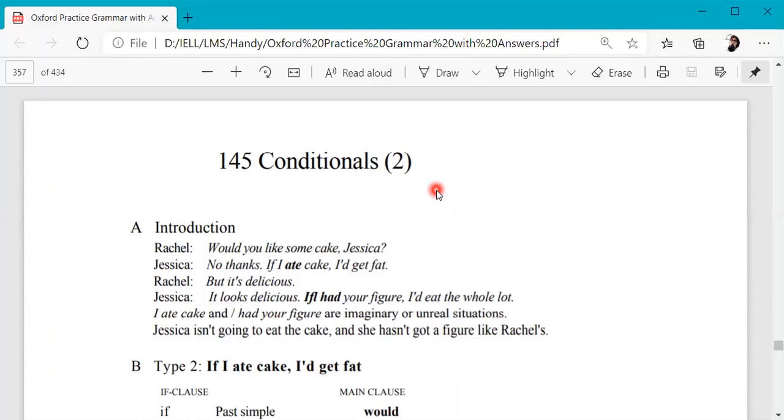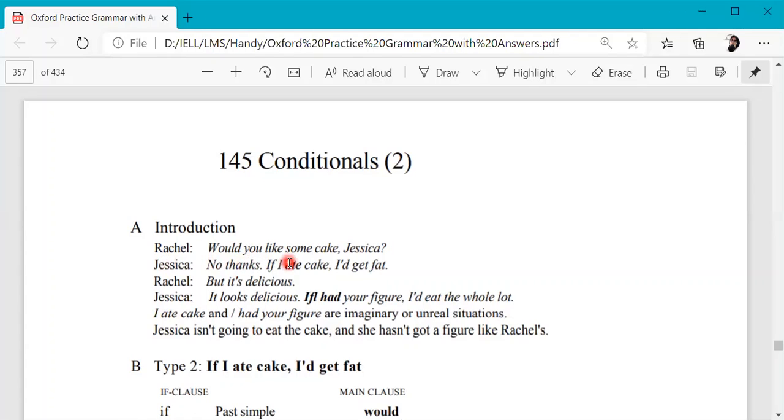In this lecture, we will discuss conditional sentences type 2. Previously we talked about conditional sentences type 1, in which we were using present indefinite tense with the if clause and future will with the main clause. Now we would be talking about conditional sentences type 2. Let's see what the examples and the structure are.